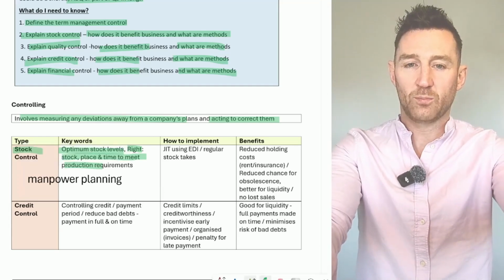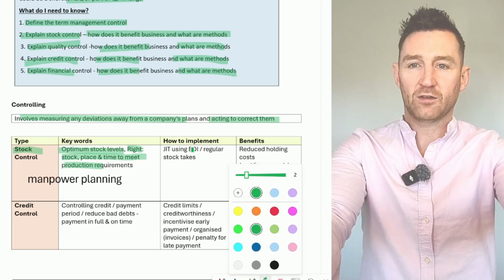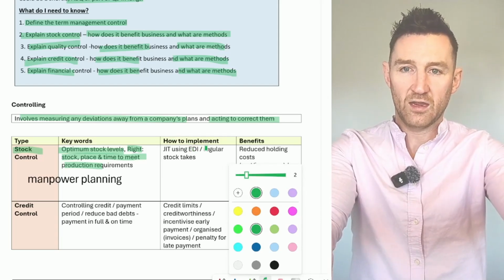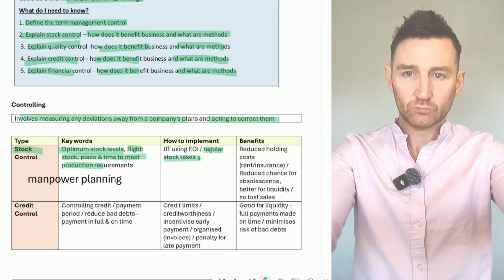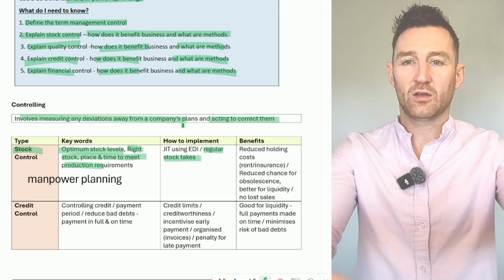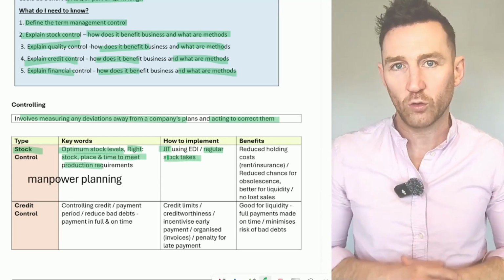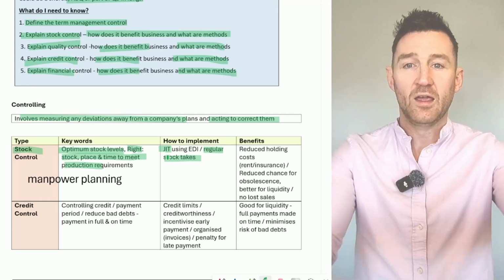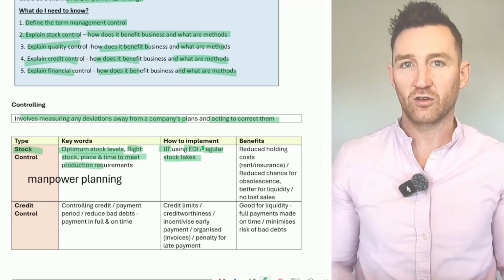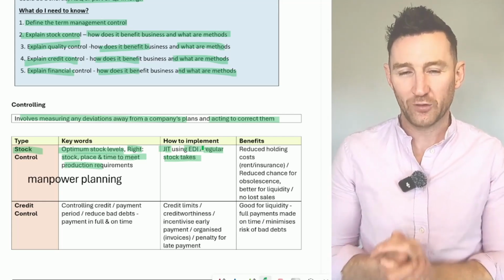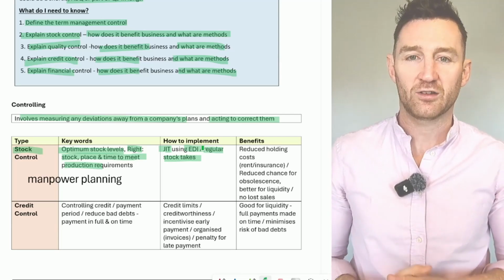So how would the business achieve effective stock control? They could do regular stock takes, or they could implement a just-in-time, so JIT, stock management system. They might use electronic data interchange to do that. So just-in-time is JIT and EDI is electronic data interchange.